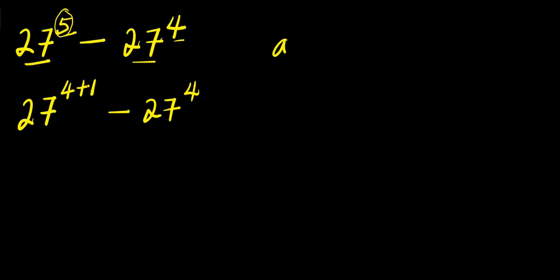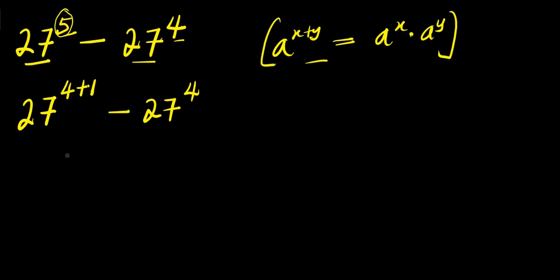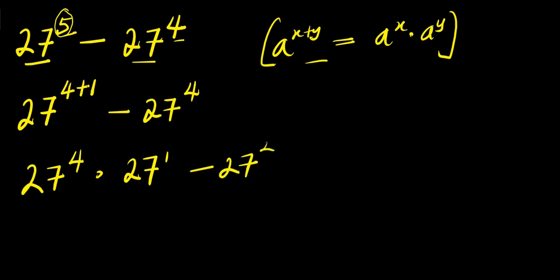Now, if you have a power x plus y, this equals a power x times a power y. Applying same here, I have 27 power 4 times 27 power 1 minus 27 power 4.